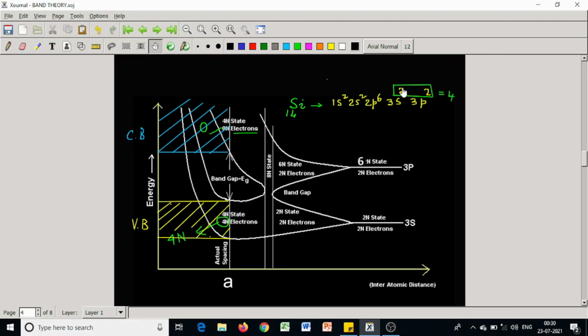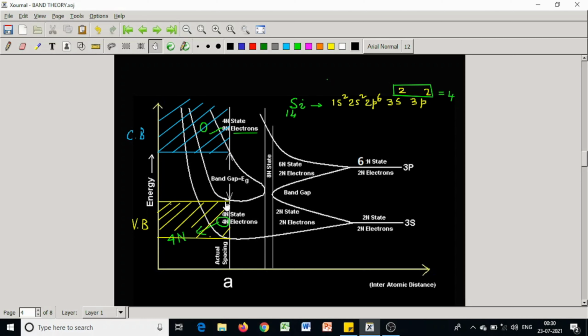But the most important thing is that they are split into 2. If we come further close, at the distance A, the cell size or atomic distance,